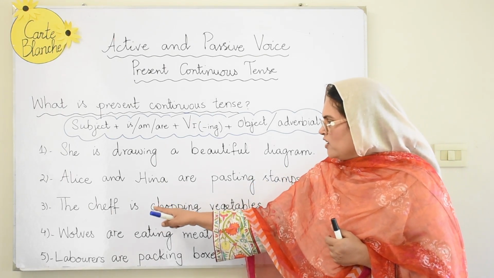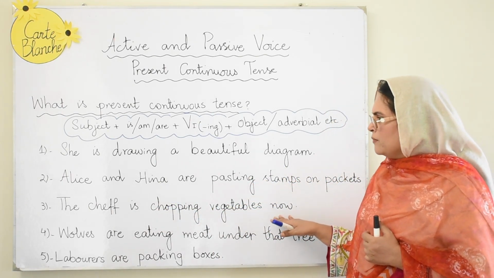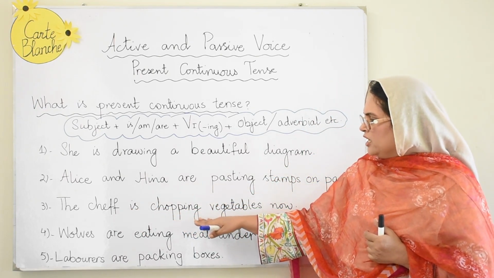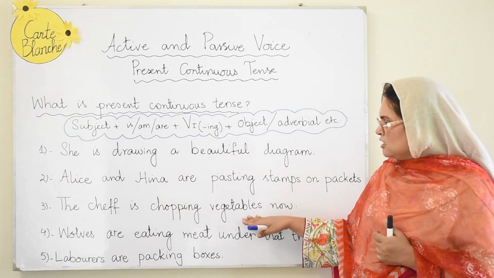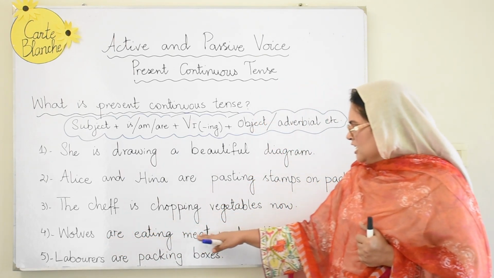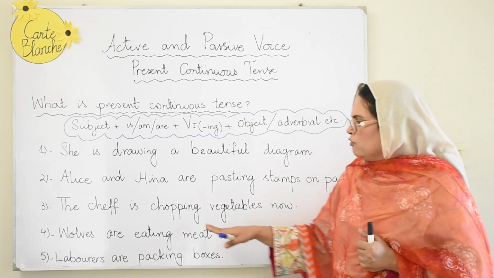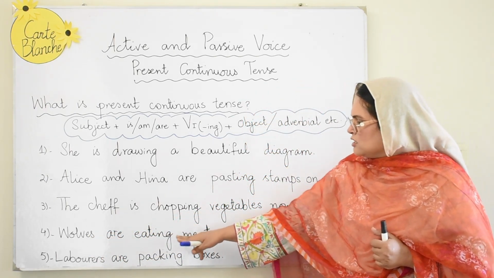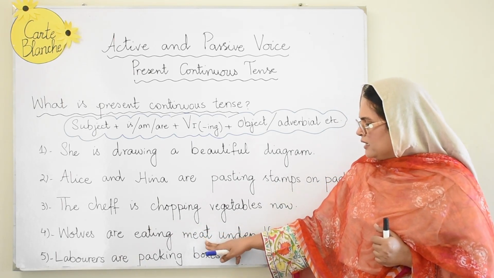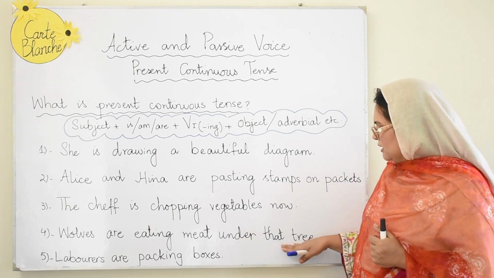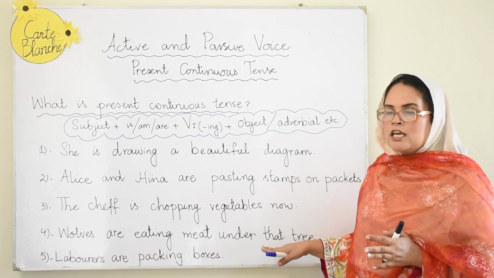the structure. The chef is chopping vegetables now. The chef is the subject, is, and then the first form of the verb with the addition of ing, vegetables is the object, and now is the adverb. Okay, wolves are eating meat under that tree. Wolves is the subject, are, and eating is the verb with the addition of ing, and then meat is the object, and where they are eating is the adverbial; under this tree is the adverb phrase.